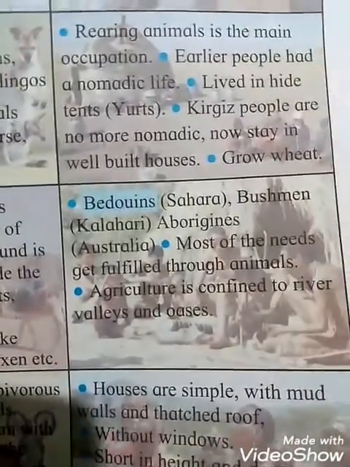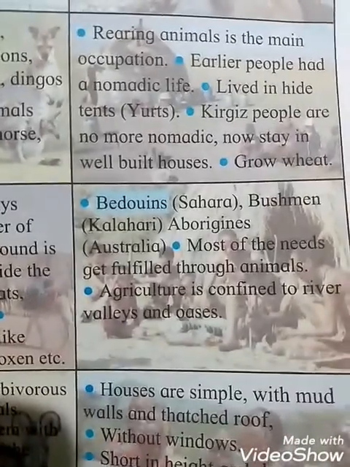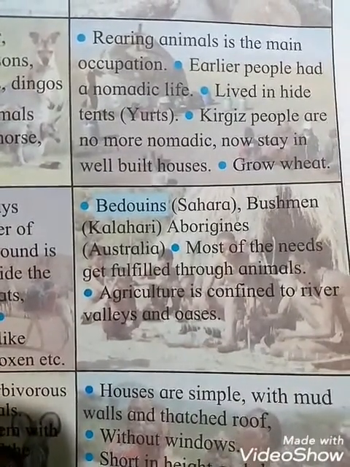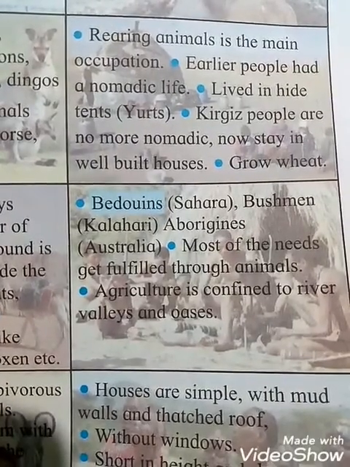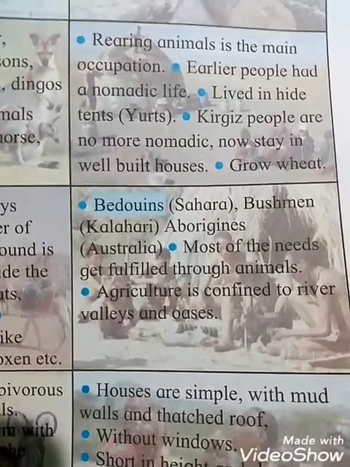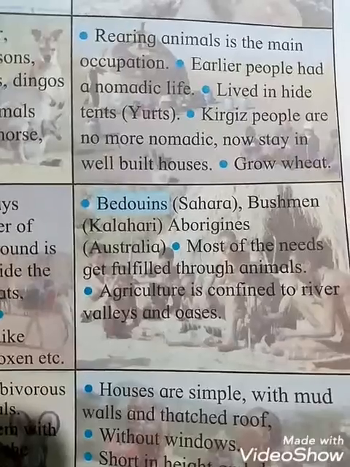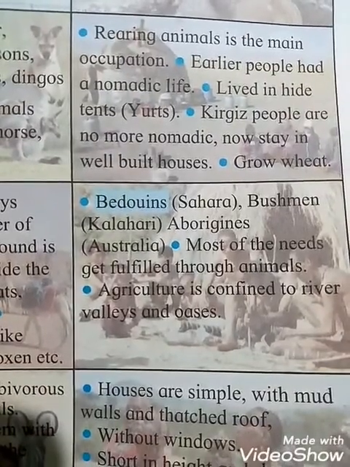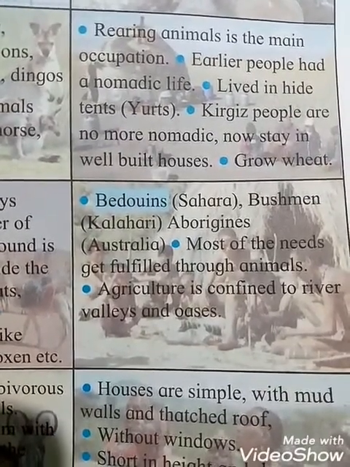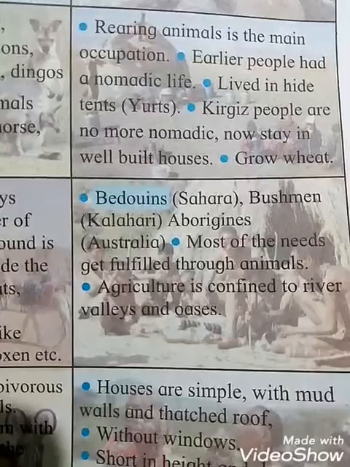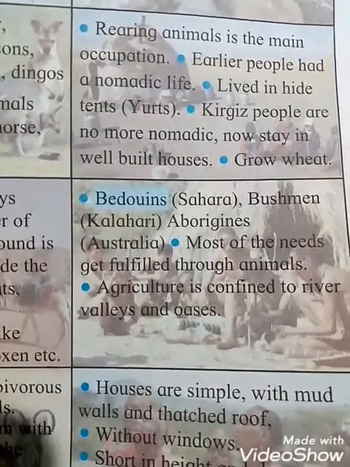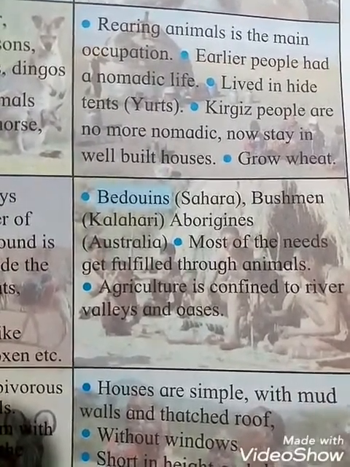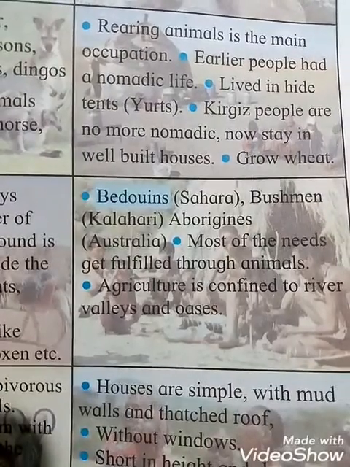And in this place human life is, students, Bedouins in the Sahara, Bushmen in the Kalahari, Aborigines in Australia. All these peoples are found in different places. In Sahara there are Bedouins. In Kalahari Bushmen are there. In Australia Aborigines are there. Okay, so most of the needs get fulfilled through animals, and agriculture is confined to river valleys and oasis places. Okay students.